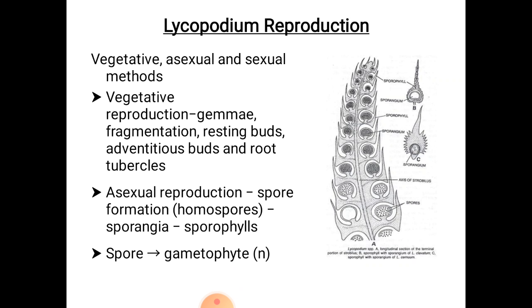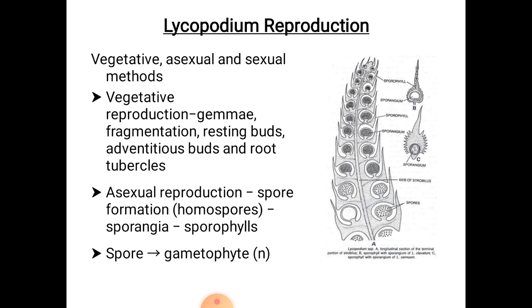The fourth method is by adventitious buds. In leaves, the epidermal cells develop into adventitious buds which give rise to new plants. Example, Lycopodium selago. The fifth method is by the formation of root tubercles.